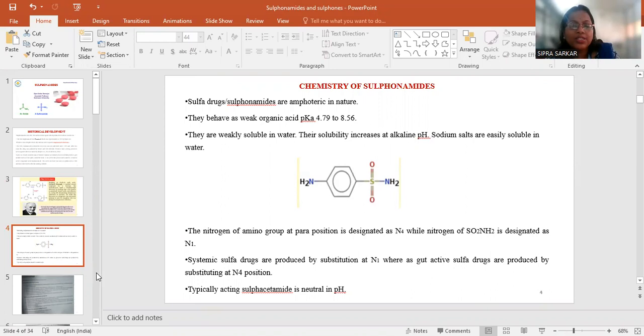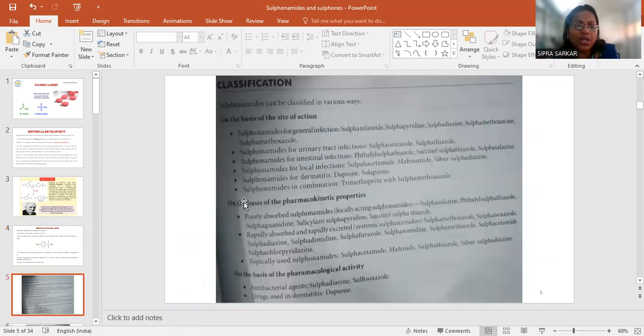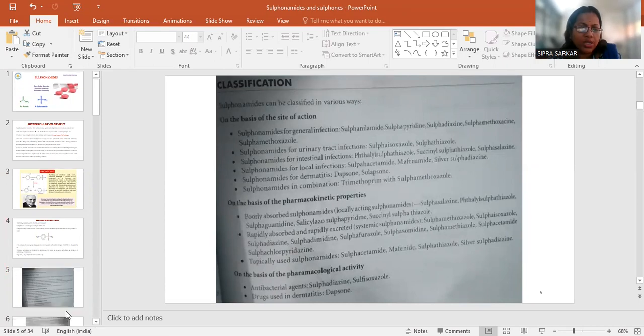Typically, the active sulfonamide is neutral in nature. On the basis of site of action, kinetic properties, and pharmacological action, they are classified as sulfonamides for general infection, for urinary tract infection, for intestinal infection, for local infection, for dermatitis, and different combinations. The most important is the trimethoprim sulfonamide combination, and we are also classifying the drugs according to their chemical structure.